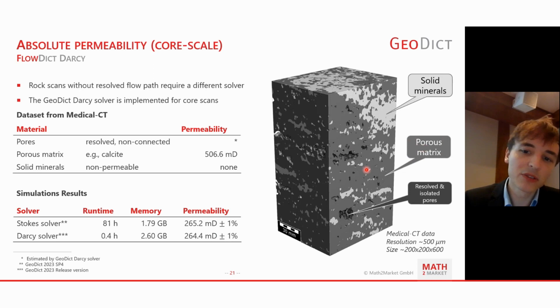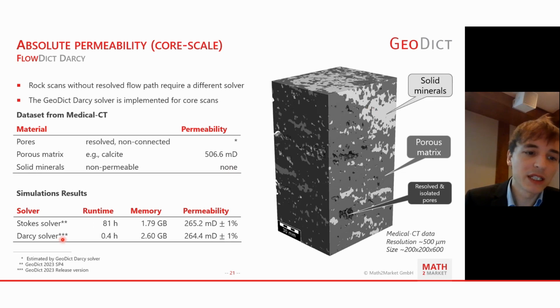Then you can assign this permeability to these dark grayish areas in the scan where you have a larger field of view. Based on this local permeability, you can then compute the whole permeability for the larger field of view as well. Because then macroscopic effects like isolated larger pores or even areas where the solid minerals are more dominant play a more important role than on the nanometer scale.